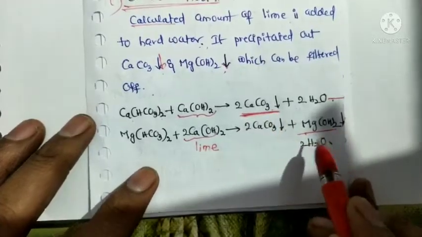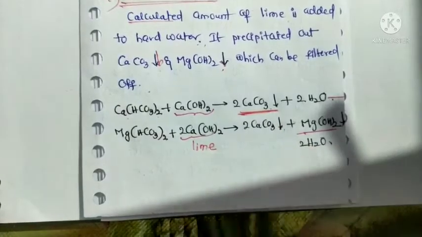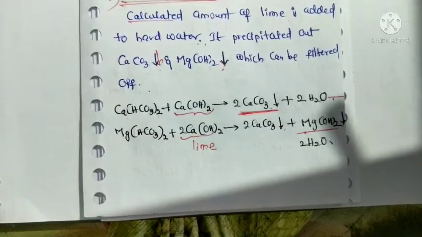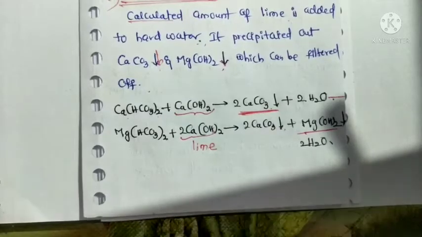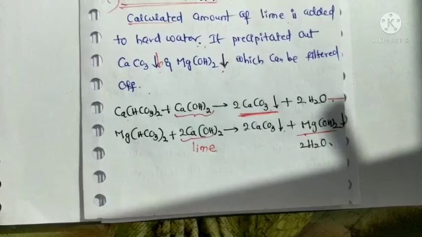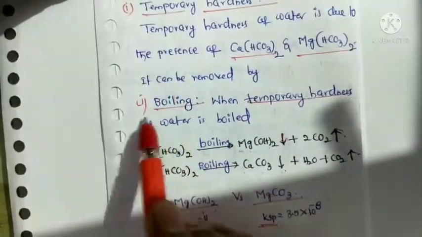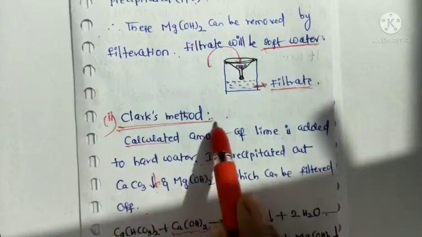So all salts are precipitated out, and these precipitates are simply separated by filtration. The remaining water is soft water. In this way, we can remove only temporary hardness of water. So how many methods? One is the boiling method and the second one is Clark's method.